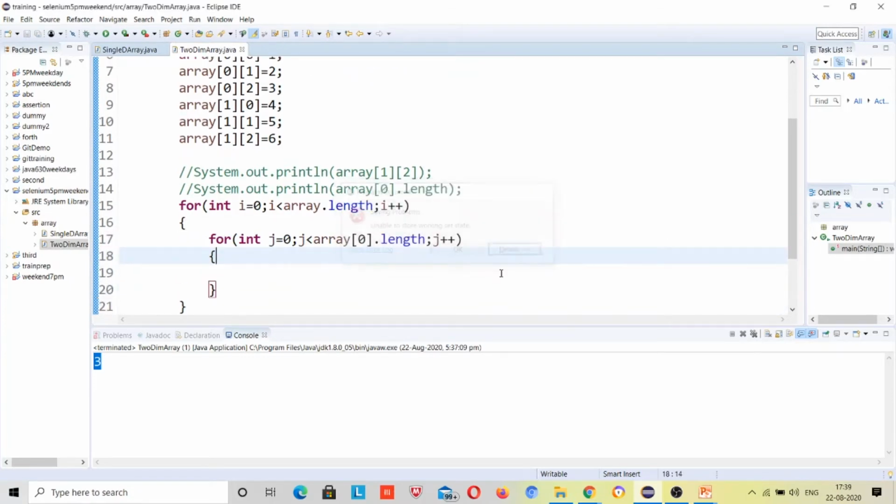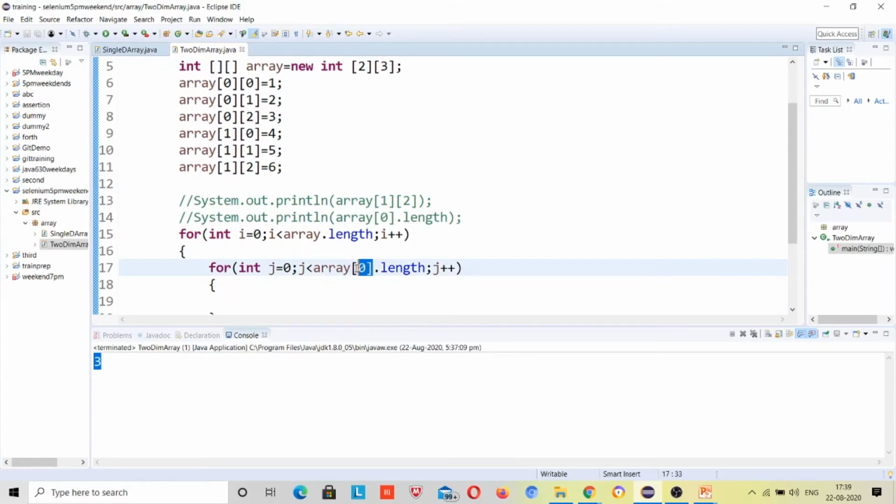I hope you guys get an idea how to do it, right? So this will run 3 times. Why? Because here I have passed 0, so it will get the size of this array, so this way it will happen.